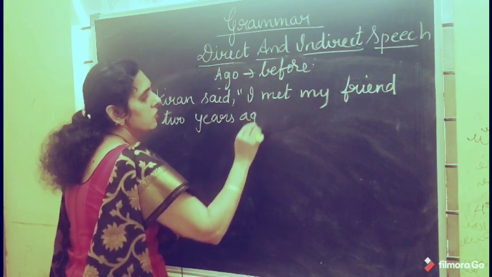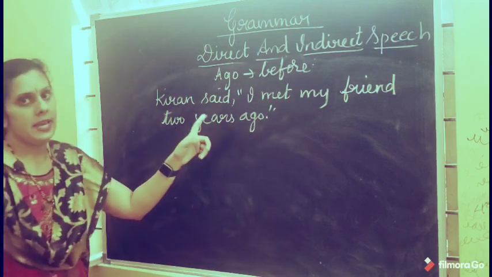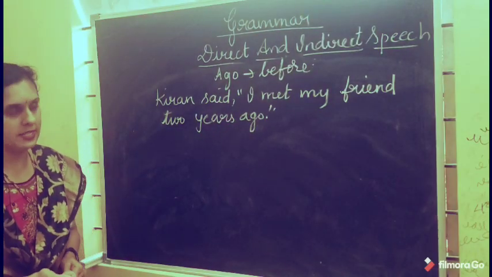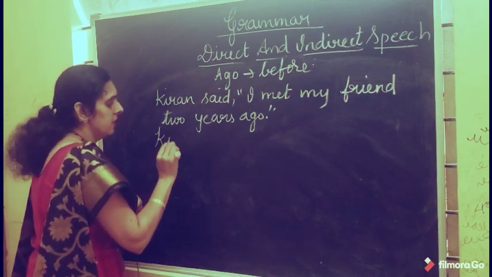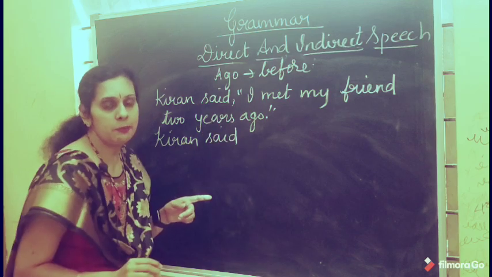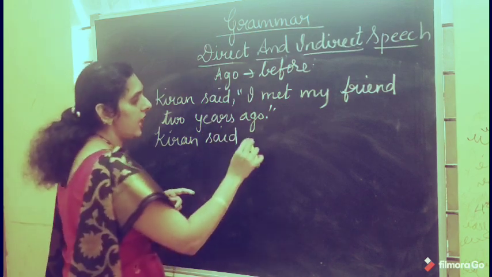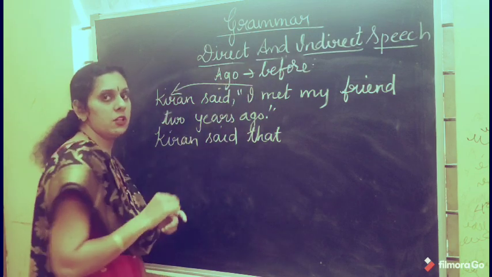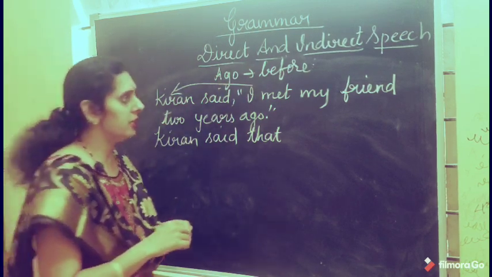Now how are you going to change it? See, Kiran said, you join the reporting part and the reported part with the conjunction "that". I changes according to the subject of the reporting part. So what will you get here?